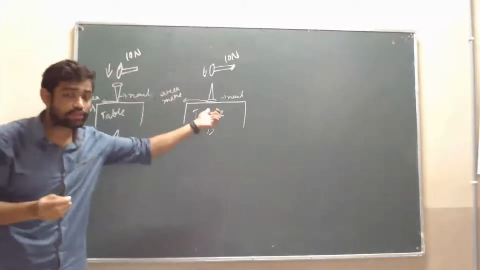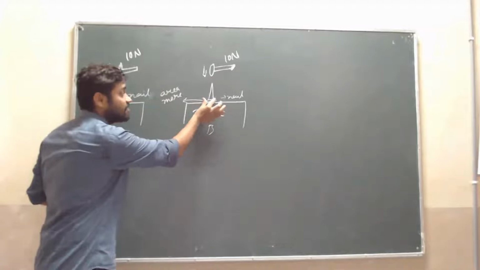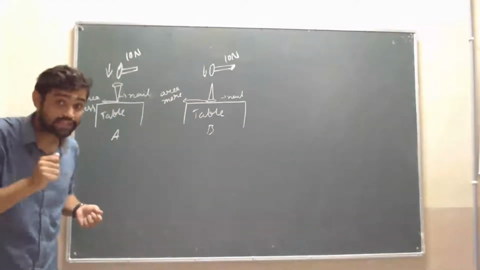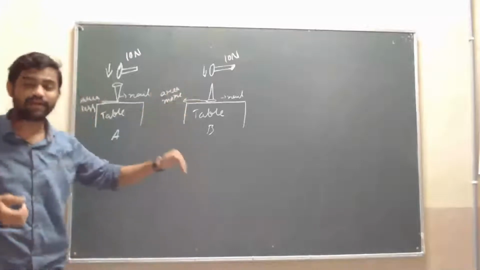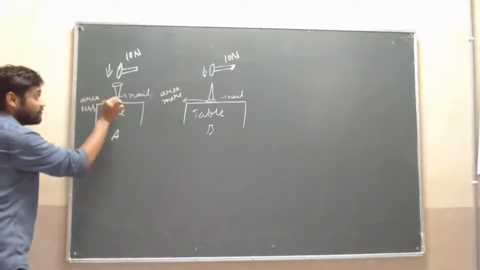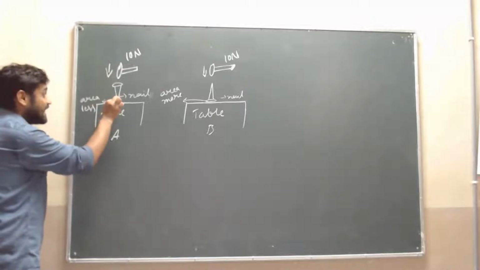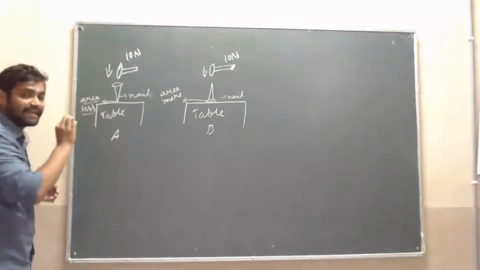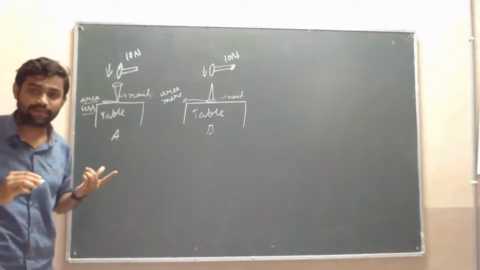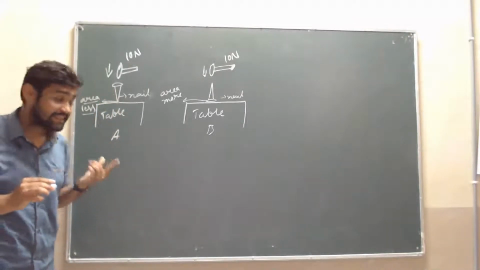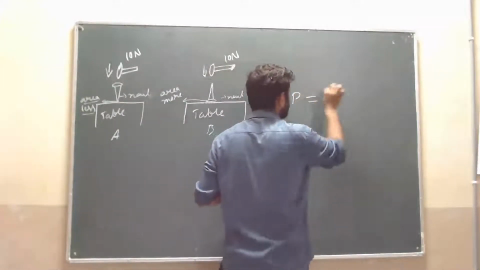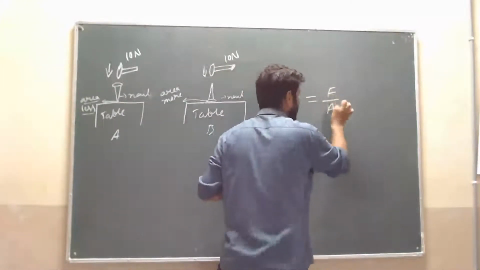Sir, if you turn it upside down, the area becomes larger. With a larger area, it will not go into the table. That's why, if the nail has a smaller area, it will go easily into the table. Isn't it? That's why we say P is equal to F by A.